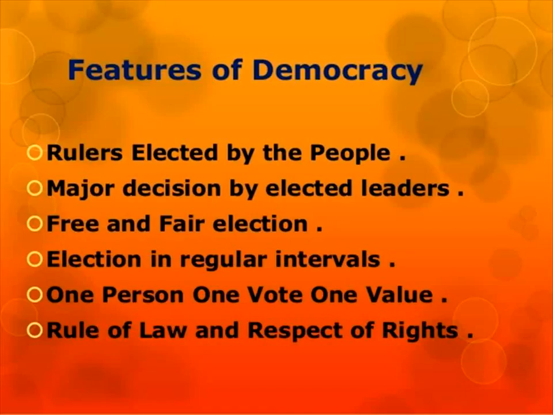And the voting system is based on this. The election should be held at regular intervals. If we are not able to conduct elections, then it goes to the status of monarchy. In India we go for election once in 5 years. After 5 years, the persons selected as rulers of the country, through the Lok Sabha election, are dissolved.